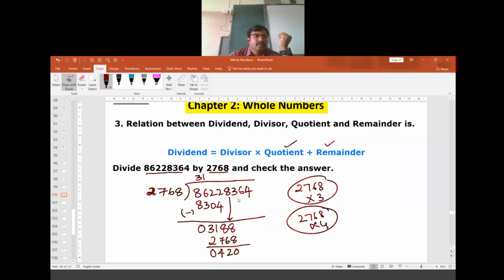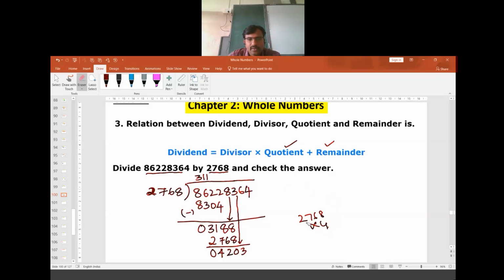Now you take 3 carried forward. Again 1 time. Let me write it this side. I'll write 4203. When it is multiplied 1 time, it is 2768.